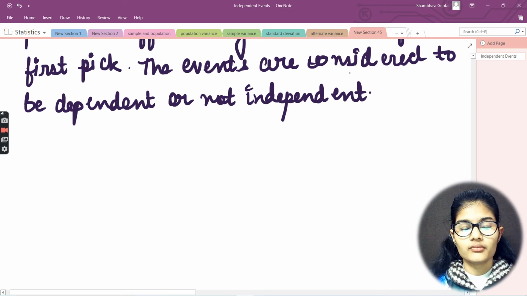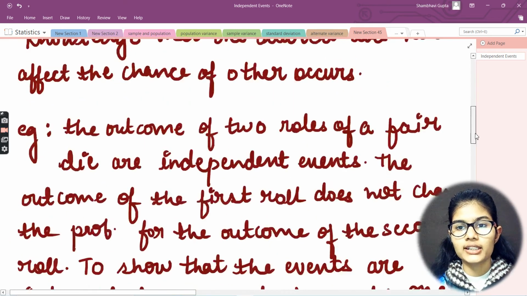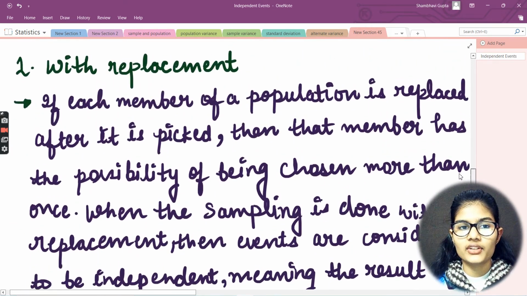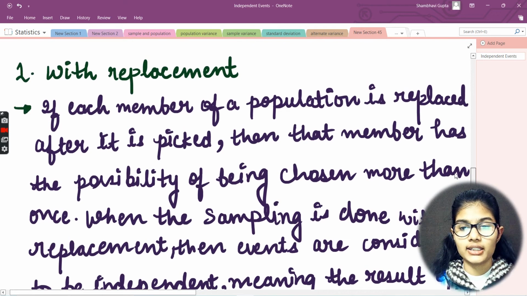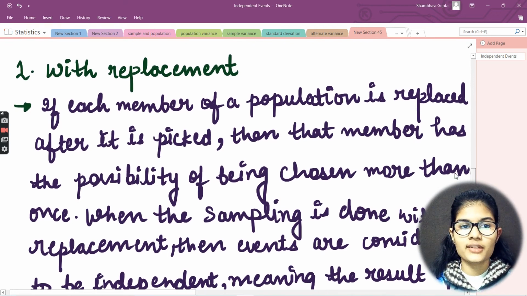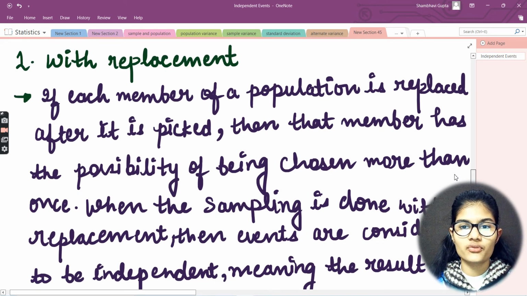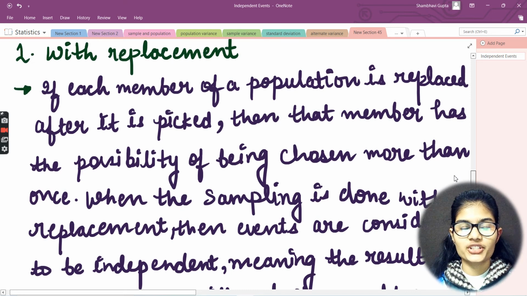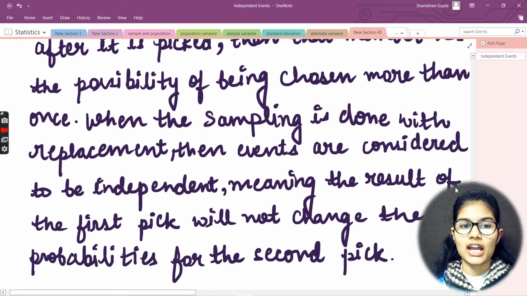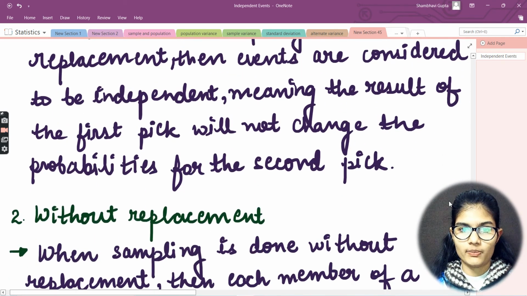So for sampling we have two things: with replacement and without replacement. Let's take a clear idea once again of what happens in both. When I talk about the with replacement, if each member of a population is replaced after it is picked, then that member has the possibility of being chosen more than once. So when the sampling is done with replacement, events are considered to be independent.